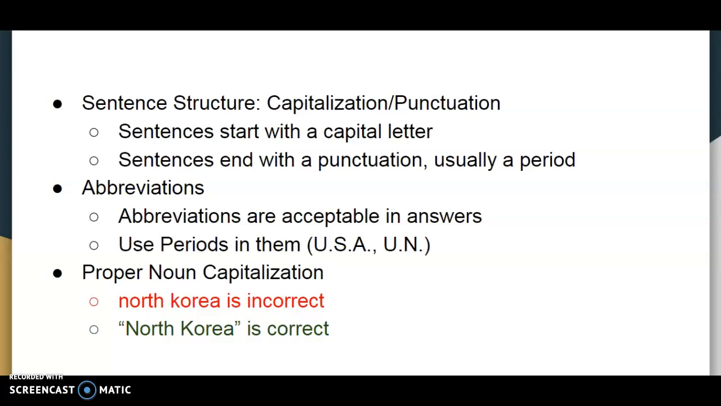Also, sentence structure, capitalization, punctuation. Make sure we're using both. The word at the beginning of the sentence needs to start with a capital letter. Also needs to have punctuation at the end, which is usually going to be a period. Abbreviations are more than acceptable. Not a problem if you're using them. Just make sure that you're using appropriate punctuation like you see here.